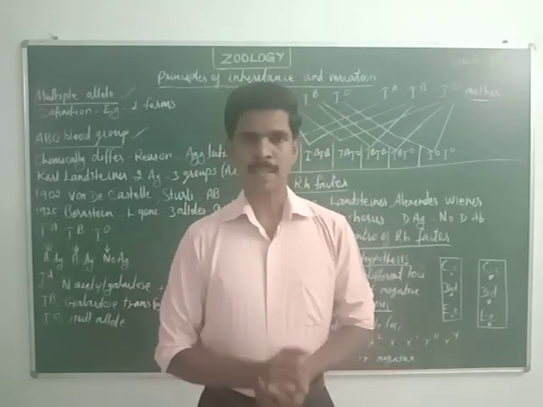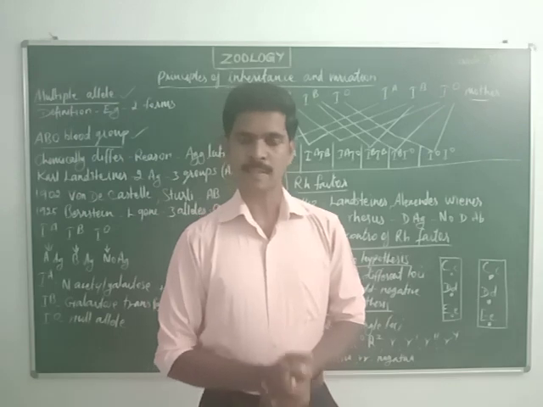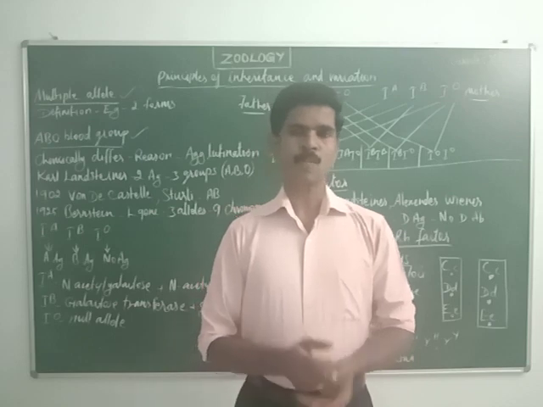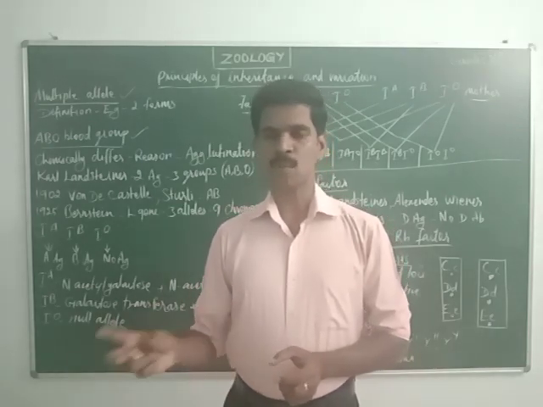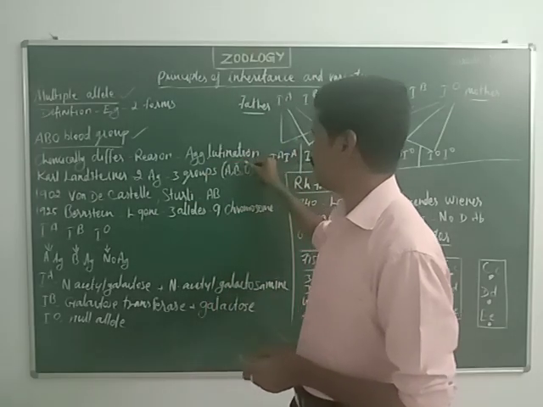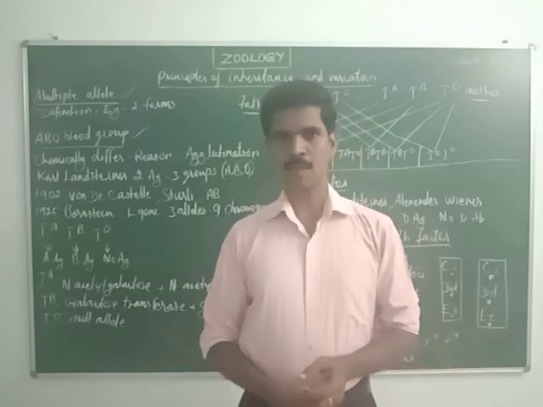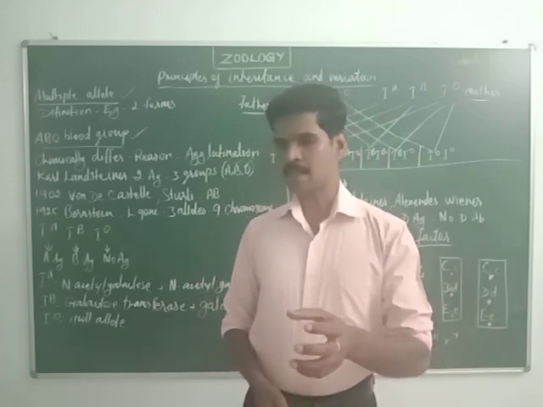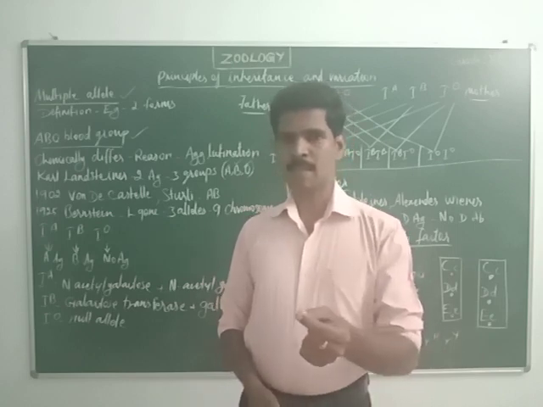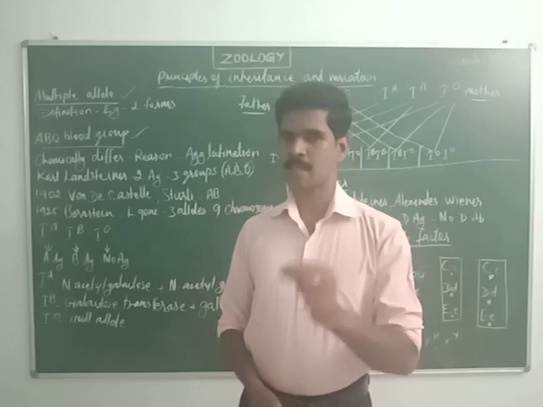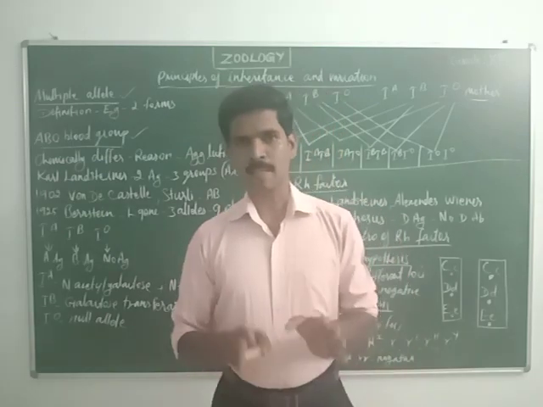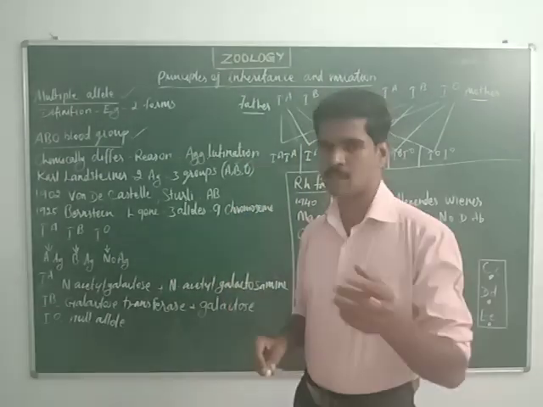So Karl Landsteiner discovered two antigens, antigen A and antigen B. These two antigens are present on the outer surface of the RBC. Based on their presence or absence, the blood groups are classified into A group, B group and O group. If a person's RBC has A antigen, his or her blood is A group. If a person's blood has B antigen on the outer surface of the RBC, his or her blood is B group. If there is no antigen, the blood group is O group. Hope you understood this point.